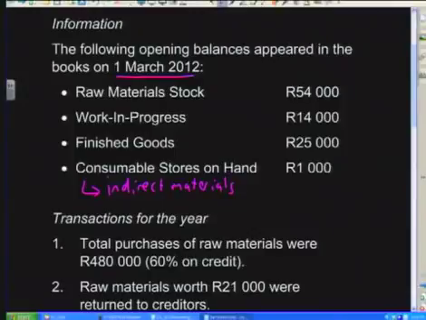However, the other three, we've got ledger accounts for them. We've got 54,000 in raw material stock, we've got 14,000 in work in progress, and we've got 25,000 in finished goods at the beginning of the year. What this means is that your raw material stock account had 54,000 in at the beginning of the year, so there was 54,000 rands worth of raw materials that we started the year with.